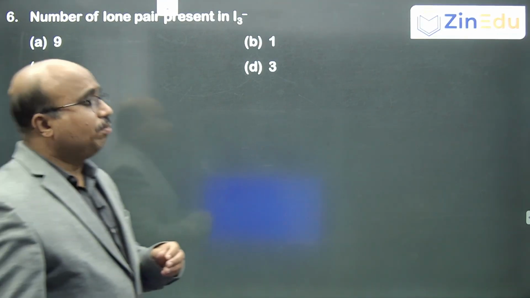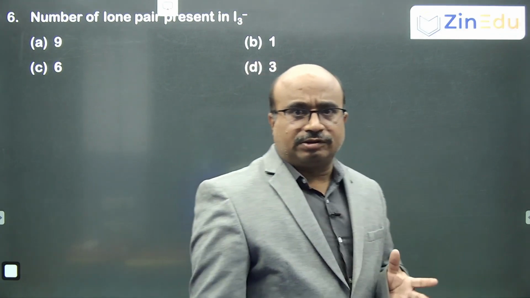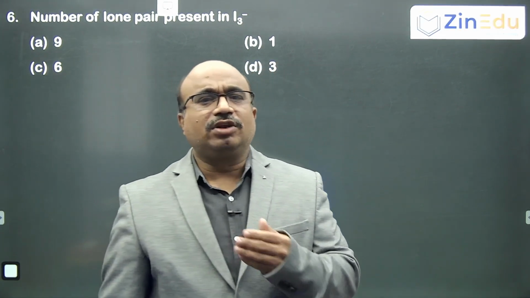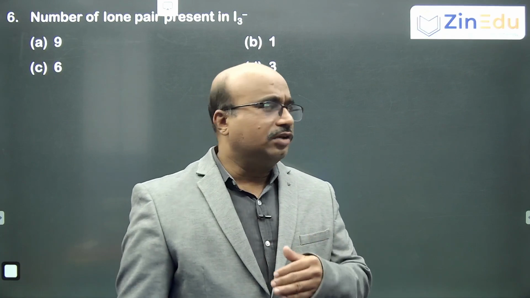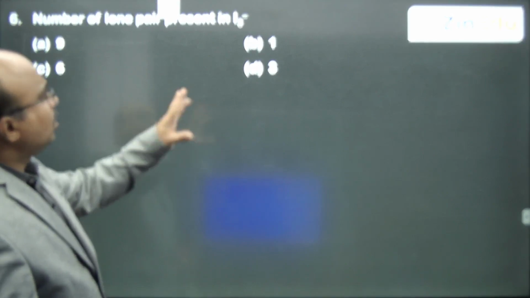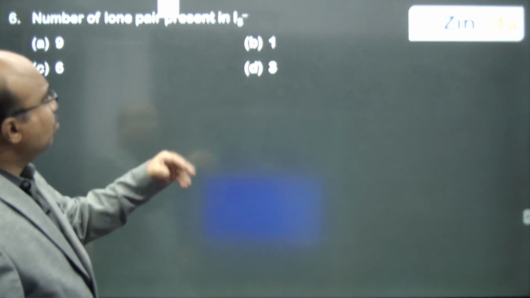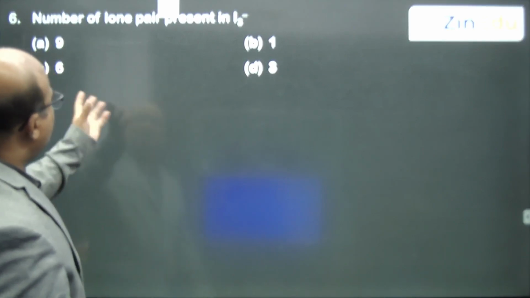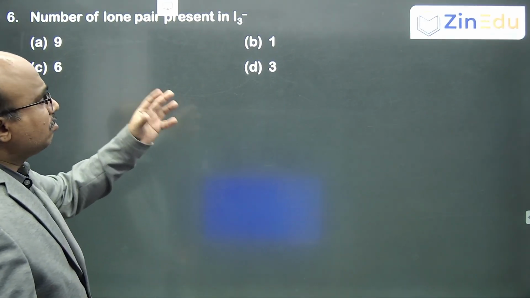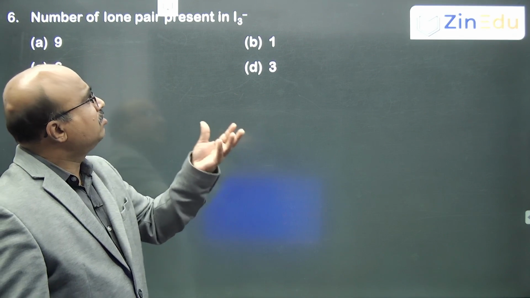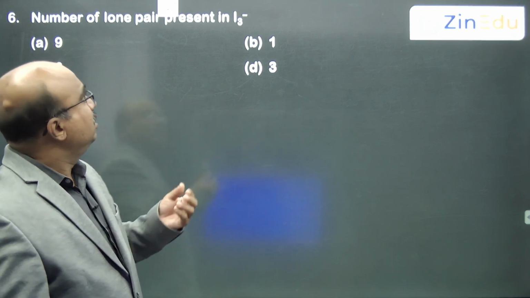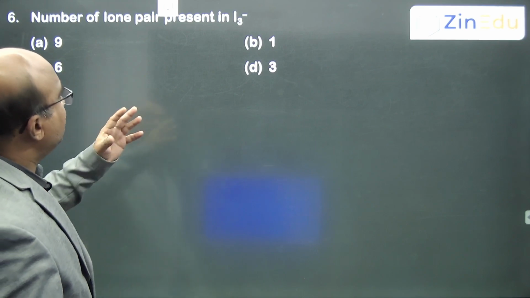The number of lone pairs present on I3 minus. So, it is the previous IIT question. It is actually different on the central atom, and if we count the total lone pairs of electrons, it will be different. Since the question is memory based, some have given it as the central atom. Whether it is central atom or total lone pairs, we will see anyhow.